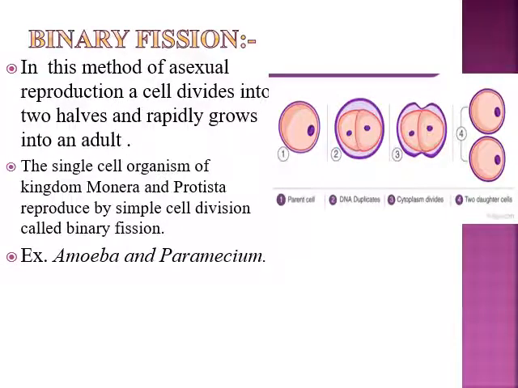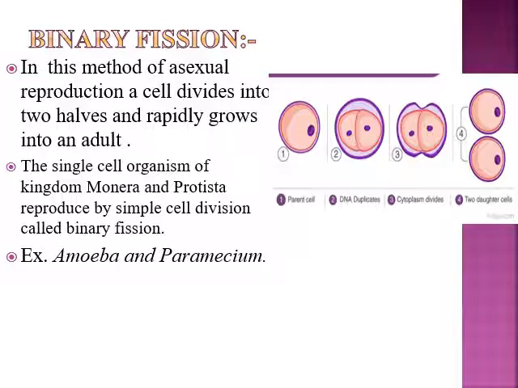Now comes another mode of asexual reproduction, that is binary fission. In this mode of reproduction, what actually happens is the complete cell material, the complete cell content, divides into two halves, so that the daughter cells get the constituents exactly as the parent body has. Here you can see single-celled organisms of Kingdom Monera and Protista reproduce by this kind of cell division called binary fission.